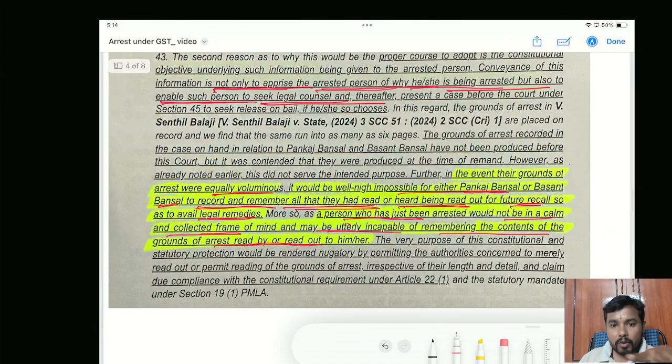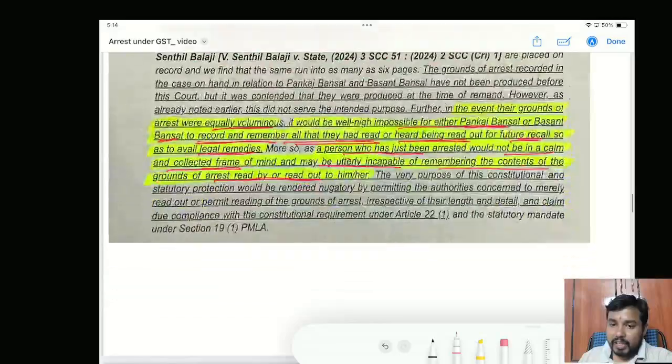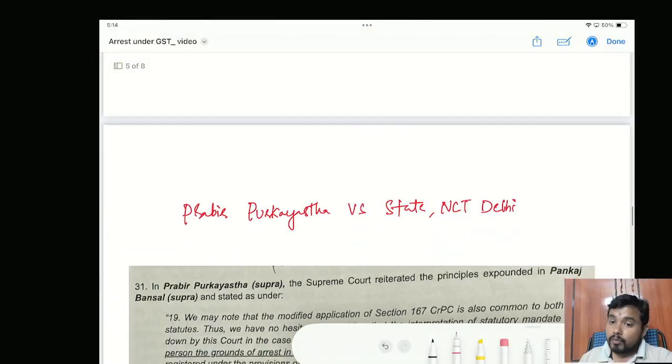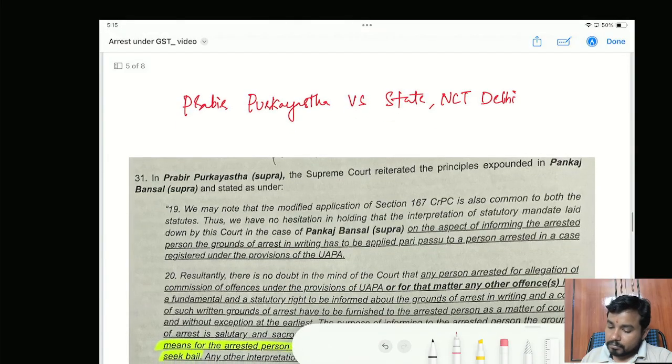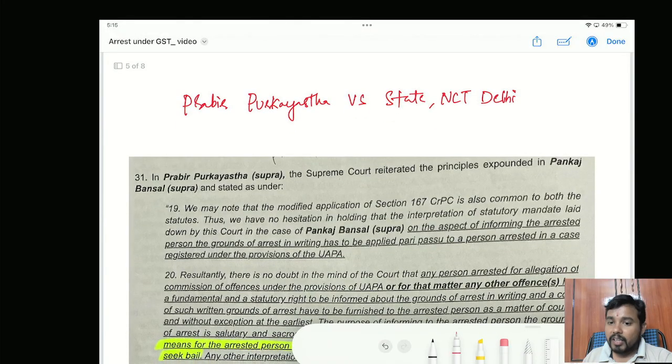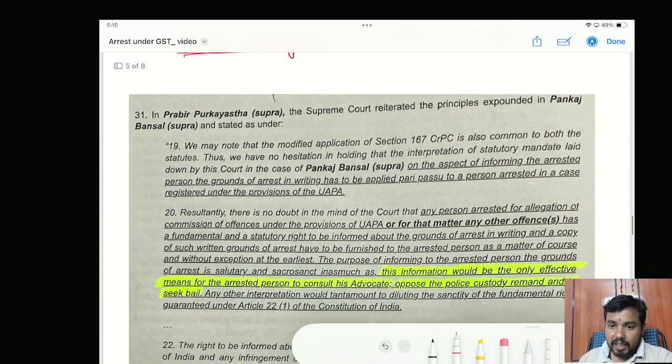So this is about this judgment, that is Pankaj Bansal versus Union of India. So in this we have understood why mere reading out is not sufficient, writing is important. And there was another important judgment, that is Prabir Purkayastha versus State (National Capital Territory of Delhi).